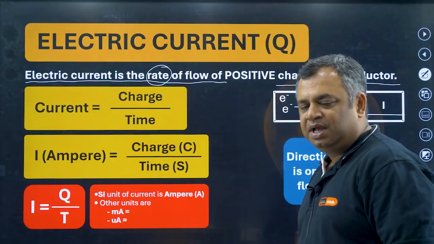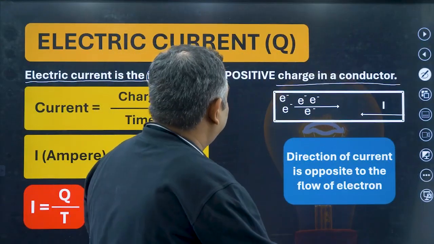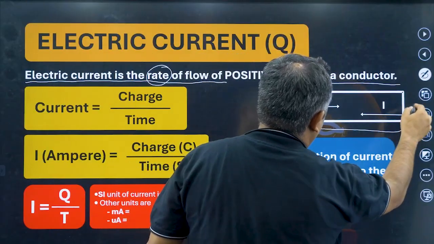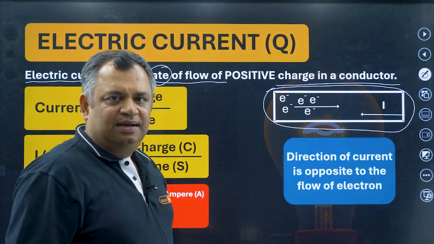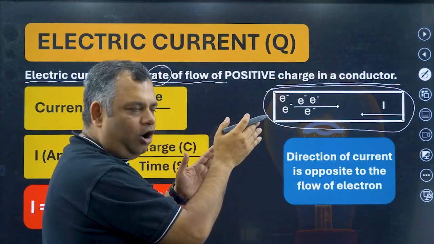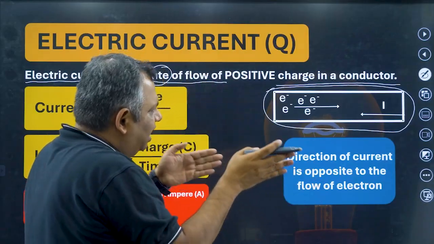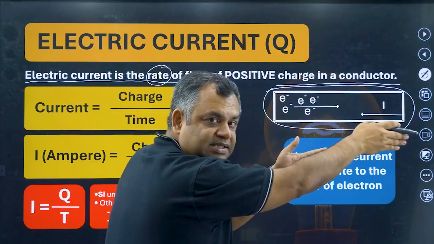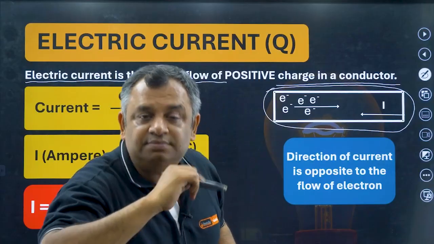Now let us see a small explanation of this. Now here, if this is a conductor, and assume that all the electrons are flowing in this direction by something, we'll get to know by what. Now electron is negatively charged.